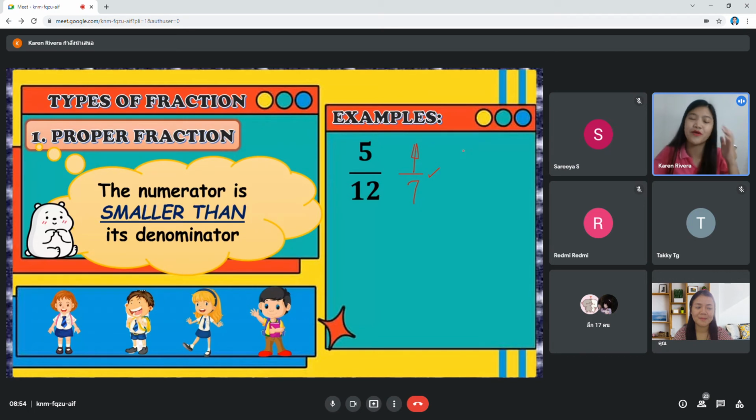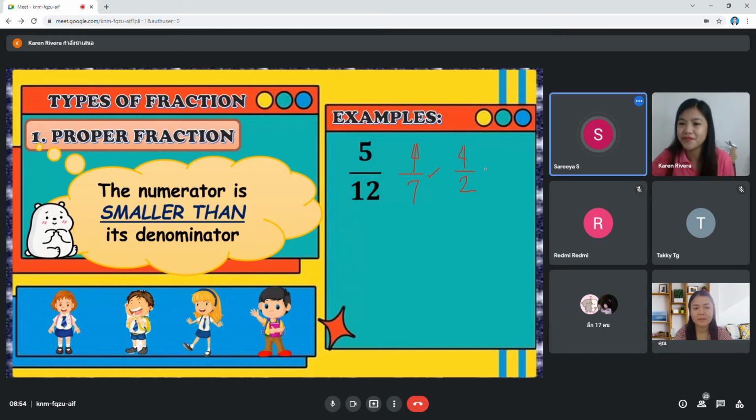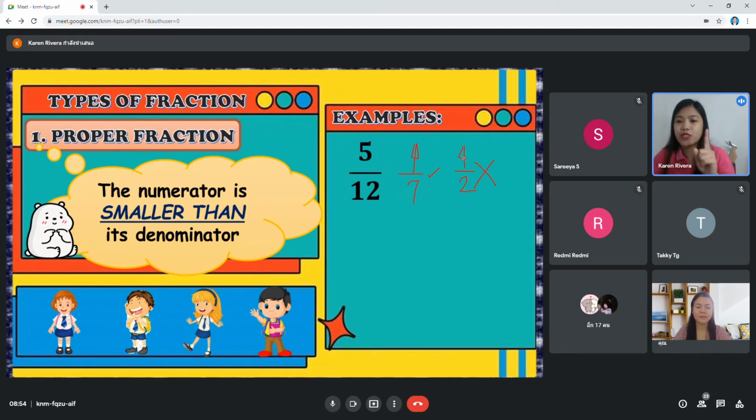Oh, another example. You need to think. 4 over 2? Okay, look at this. 4 over 2. Is it a proper fraction? Yes or no? No, it's not. Yes, very good. So, why? Look, which number is bigger? Which is bigger, 4 or 2? 4 is bigger and 2 is smaller. So, this is not a proper fraction.